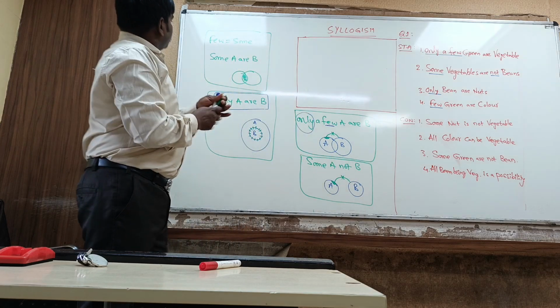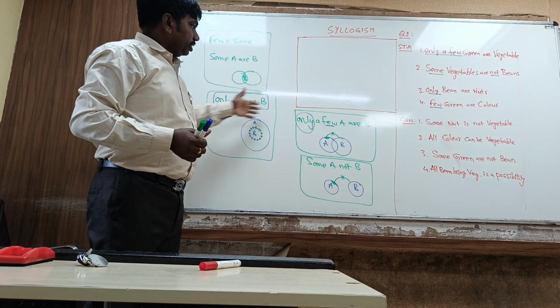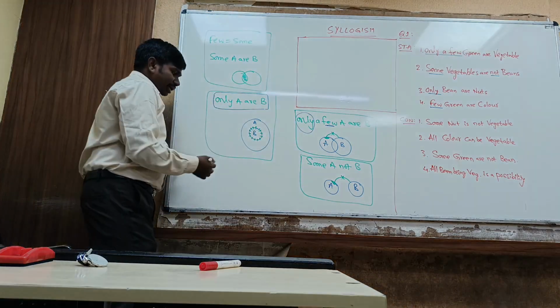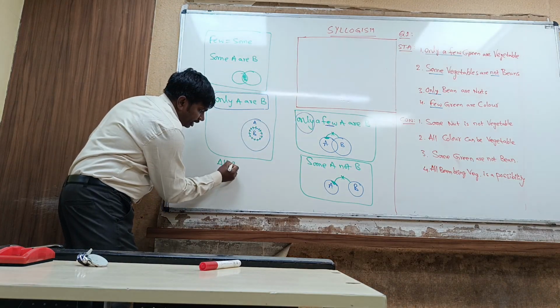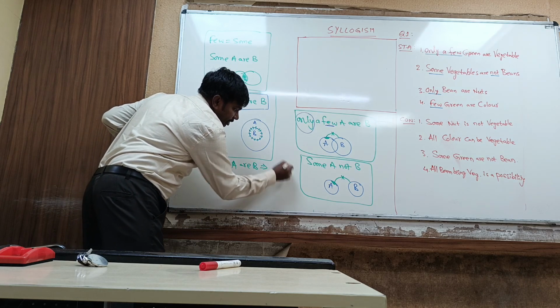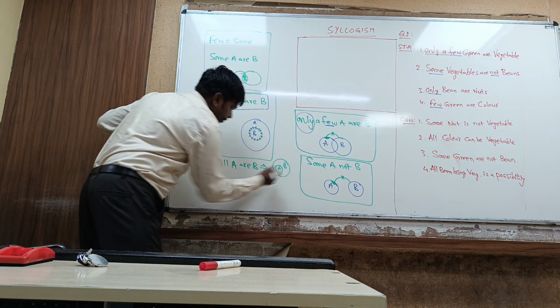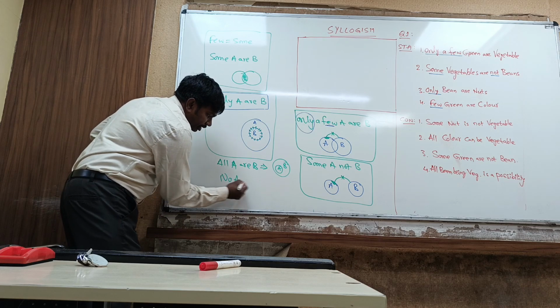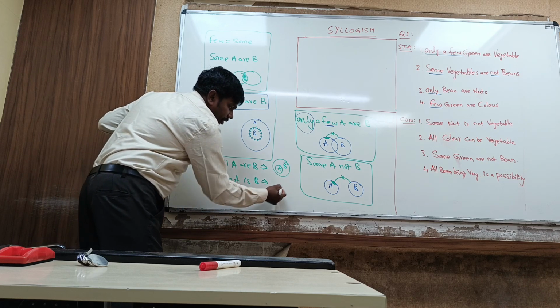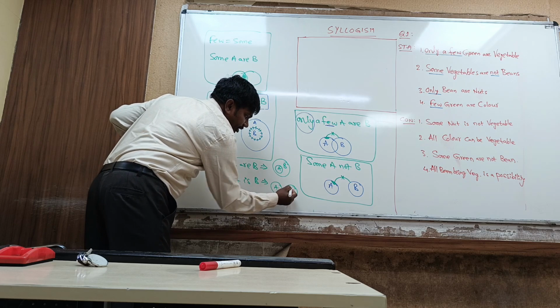Okay. So this is some, only a few, some not. We already know all and no. All A are B: for this one, the basic diagram is complete A inside B. No A is B: for this one, the basic diagram is no intersection must be there.